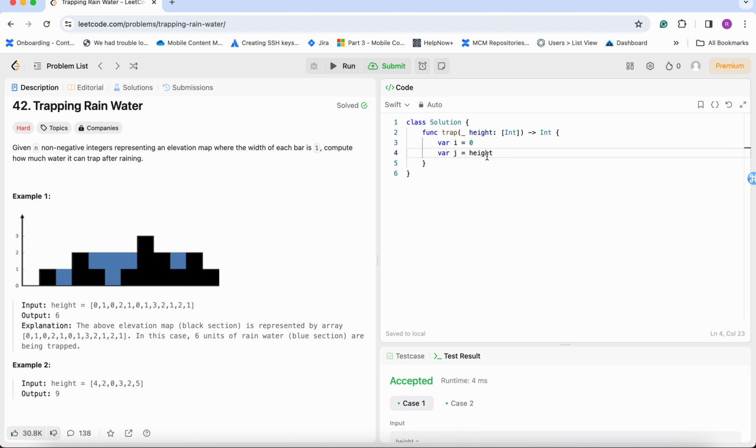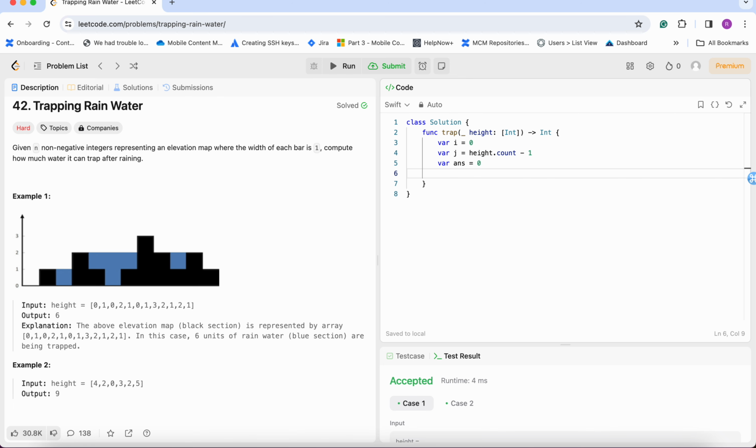Height dot count minus 1. Okay, now we will take a variable answer equal to 0.